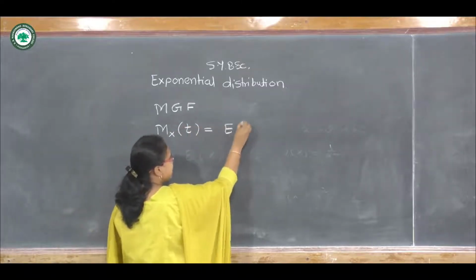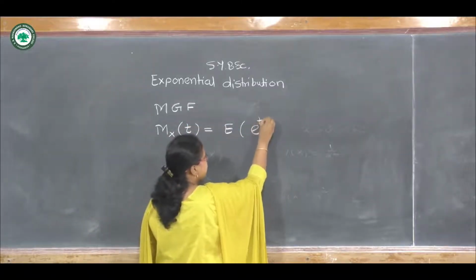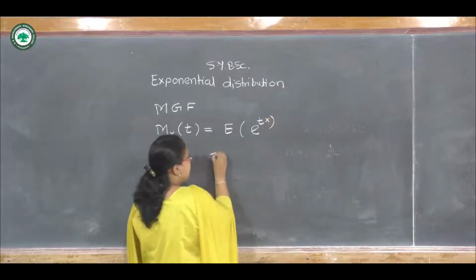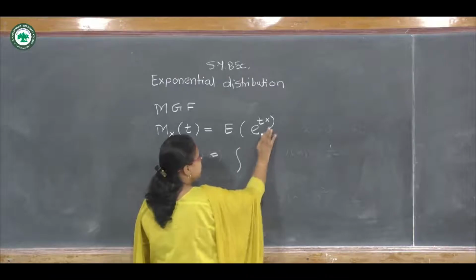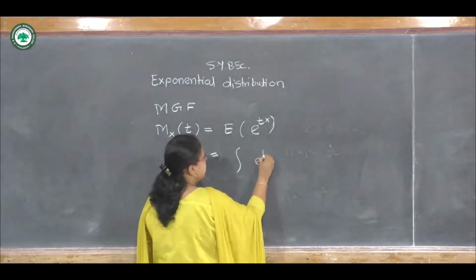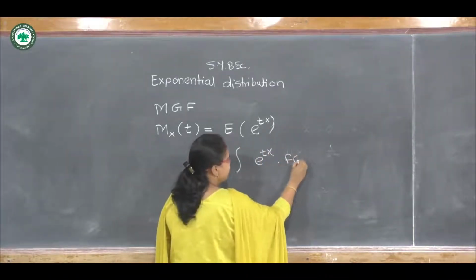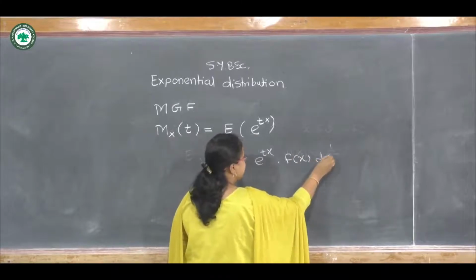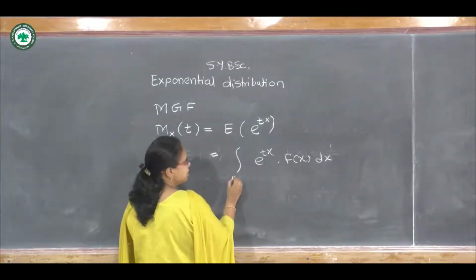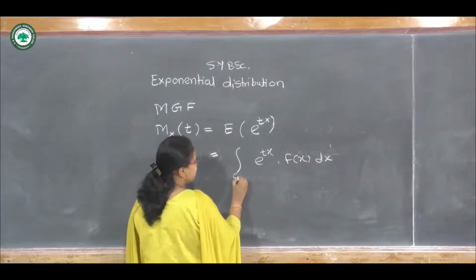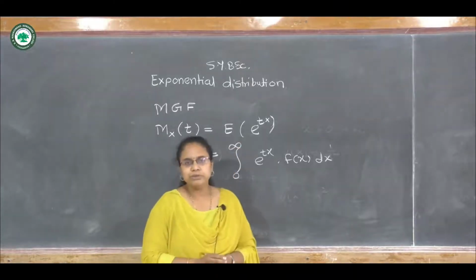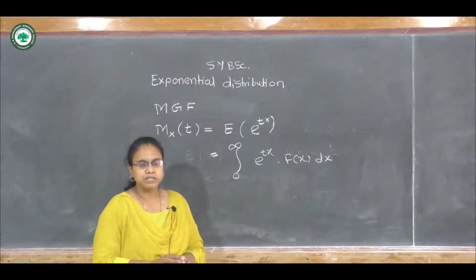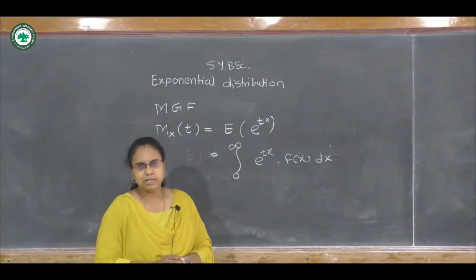It is given by the expected value of e raised to t x, and we can calculate this by using integration. So the integral of e raised to t x times f of x dx. The range of x is from 0 to infinity. Now I am going to use the PDF of the exponential distribution when the parameter is alpha.